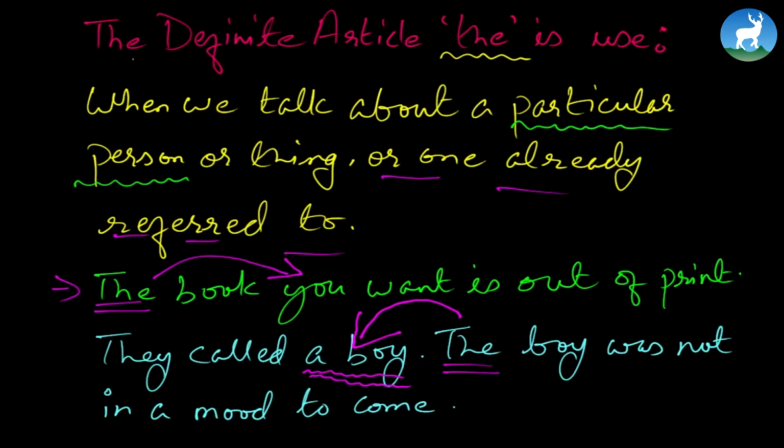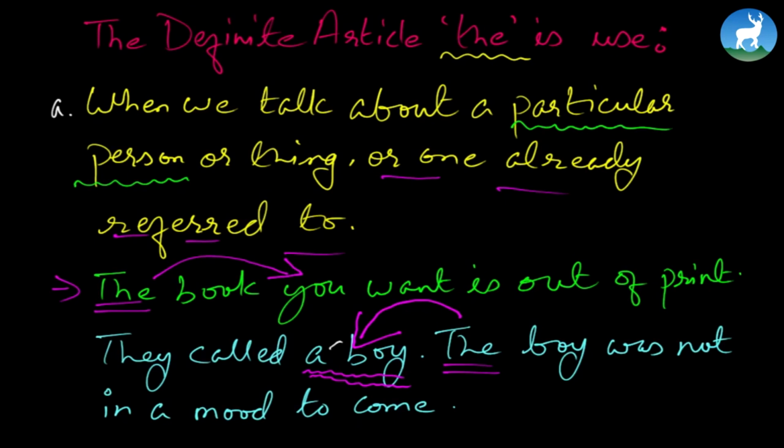This is also one of the applications of the, we can refer to this as number A, in fact. See, the definite article the and its application. When we talk about a particular person or thing already referred to, like the book, how that book is known to you here, all right? Or they call a boy, and in the second sentence the refers to this very boy the sentence is talking about. Okay, apart from this, there are many other applications of the, all right?